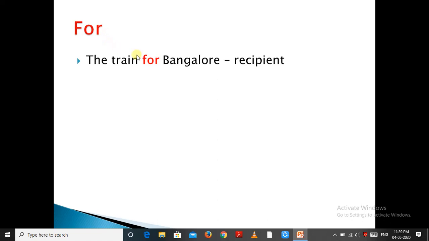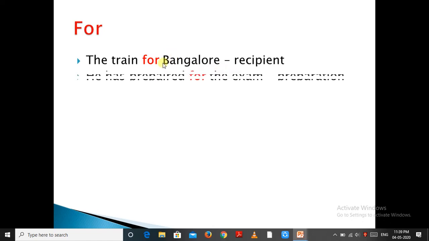Now try to know the use of for. For indicates recipient. The train for Bangalore. So this train is going to Bangalore. Where it goes? Recipient. For. Next is preparation. Here for indicates preparation. He has prepared for the exam. What he is doing? He is preparing. He is prepared for the exam. For indicates preparation.